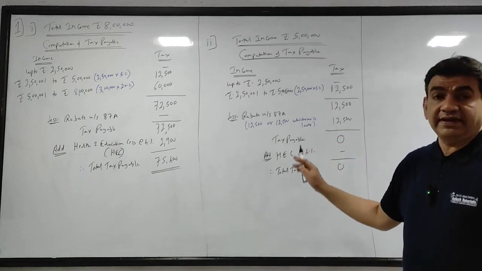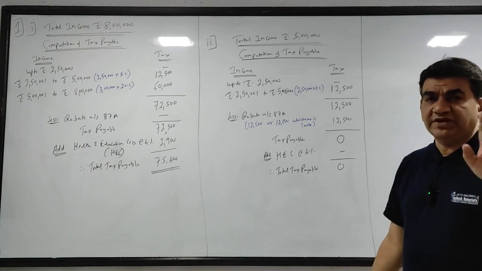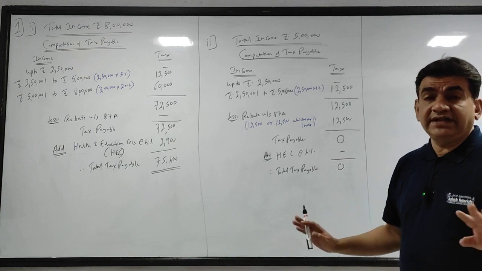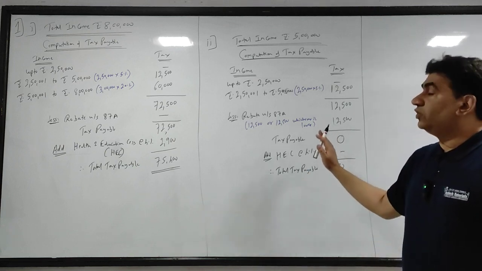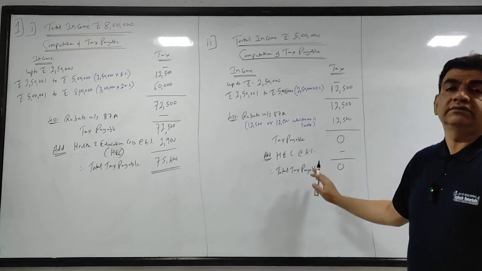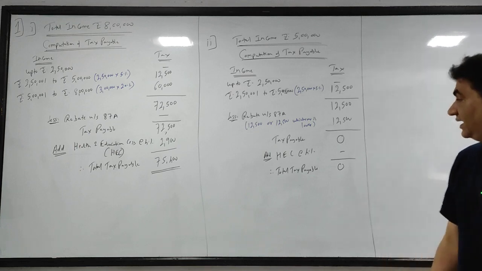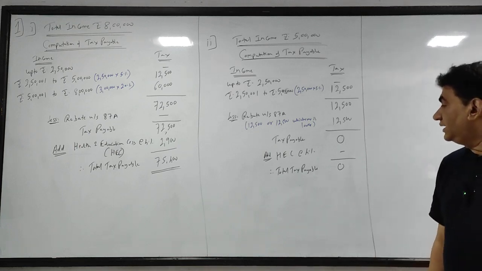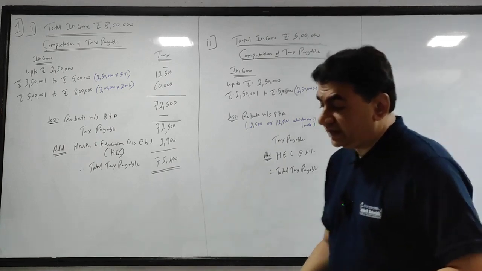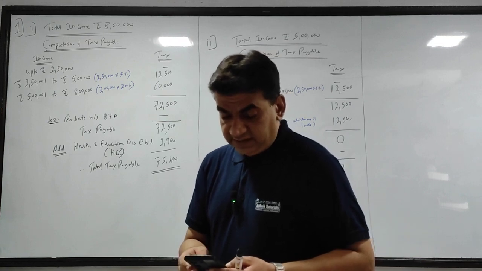Of course, suppose there would have been capital gains, then there is a little variation because of special rates, but at this stage, if you don't have any capital gains, no speculative income, and your total income is 5 lakh, because of rebate you are not liable for tax, but you will have to file the return. So that is the thing. Total tax payable is 0. Got it? Now see the third question, the third part of the first question.